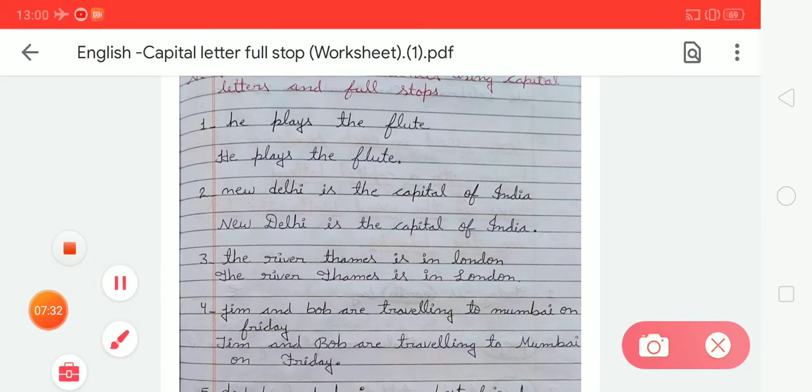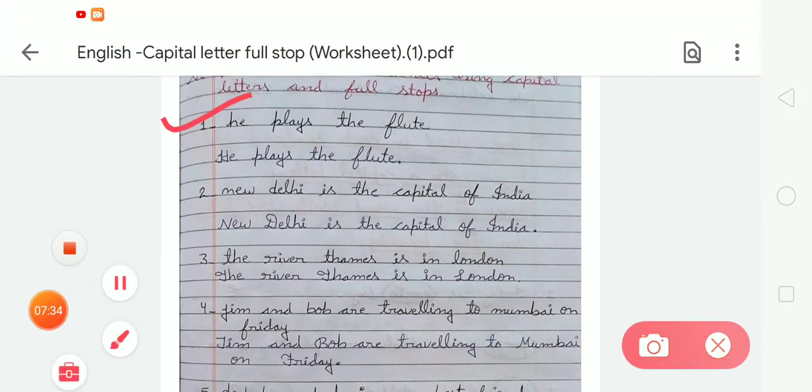So in number 1, he plays the flute. So we have to change. We have to start from the beginning by using capital letters. So we have to write like this: He plays the flute, and after that we have to put a full stop. And second, New Delhi is the capital of India. So here we have to convert N into a capital letter and D into a capital letter. Okay, New Delhi is the capital of India.